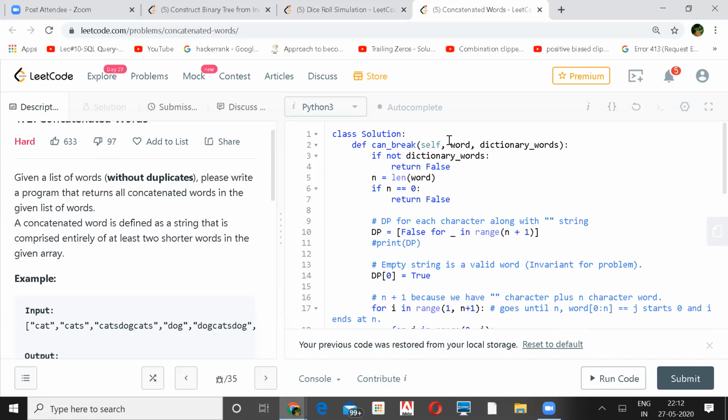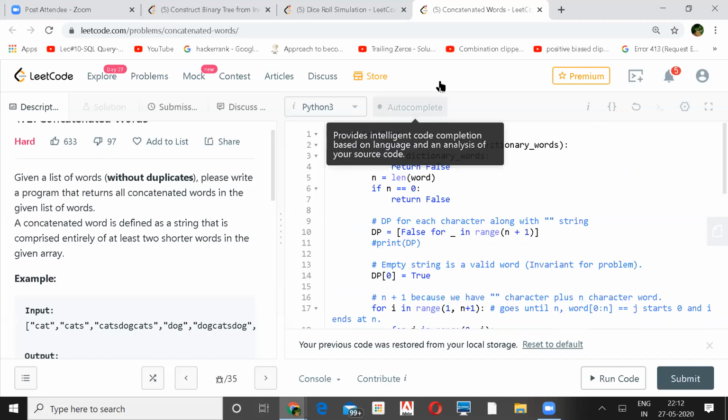Yeah, you can share your code. Let's see. Mine is pretty simple. It's the same only, I think. Almost the same.